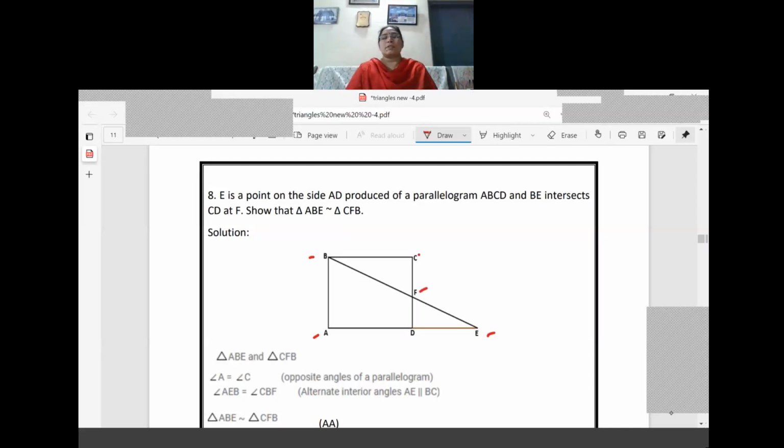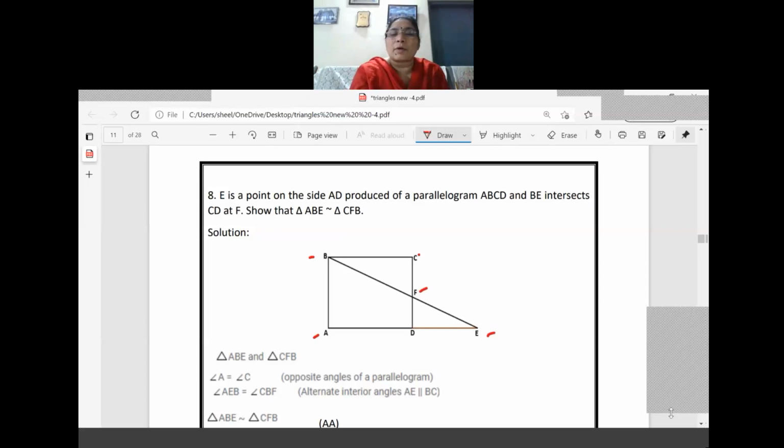Now what is given in the question? ABCD is a parallelogram. So as you know, opposite sides are equal and parallel, we can mark them there, right? So we got two parallel lines there. Now we have to prove the triangles similar. So what is the condition we have taken here? Angle A and angle C are opposite angles of a parallelogram, right? Angle A and angle C, opposite angles of a parallelogram.